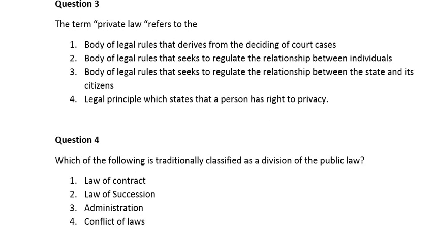Question 3. The term private law refers to the: number 1, body of legal rules that derives from the deciding of court cases. Number 2, body of rules that seeks to regulate the relationship between individuals. Number 3, body of rules that seeks to regulate the relationship between the state and its citizen. Number 4, legal principle which states that a person has a right to privacy. So guys, here the correct answer is number 2, which says body of legal rules that seeks to regulate the relationship between individuals.